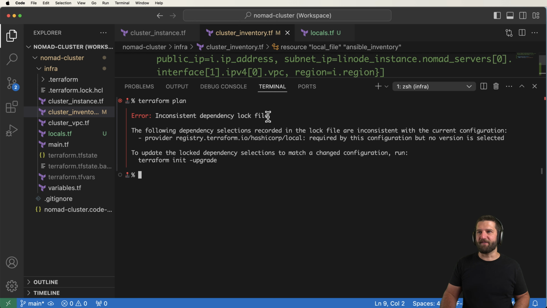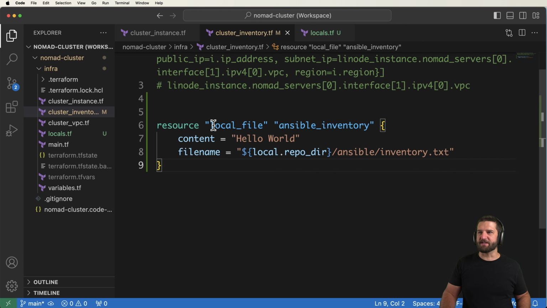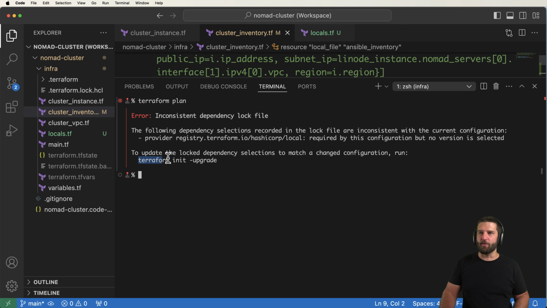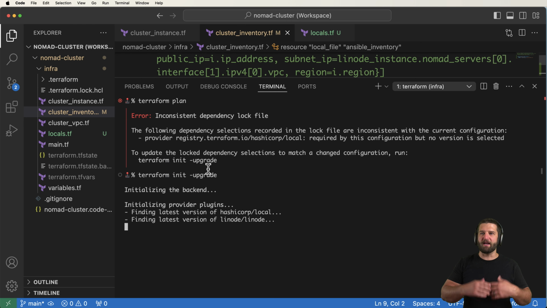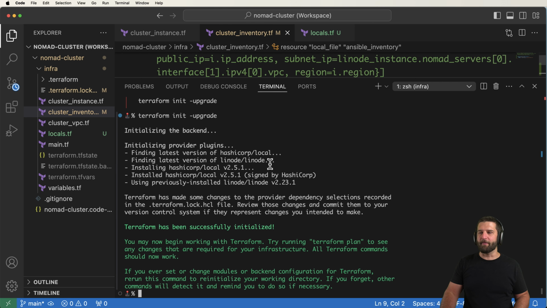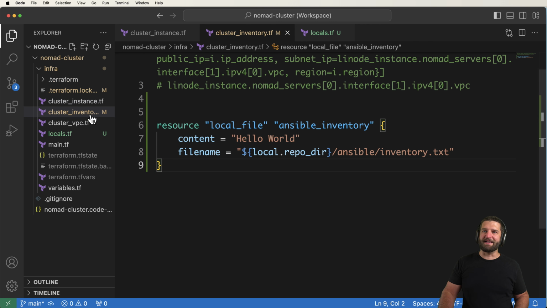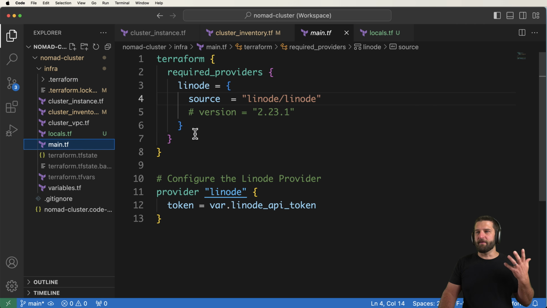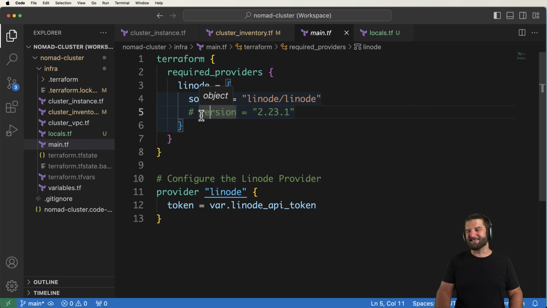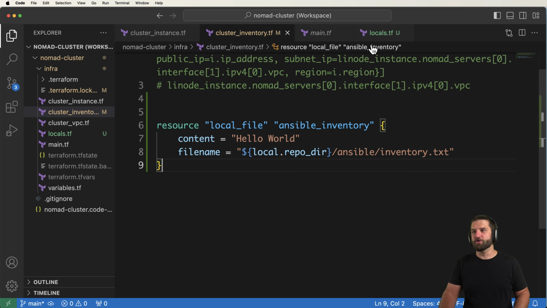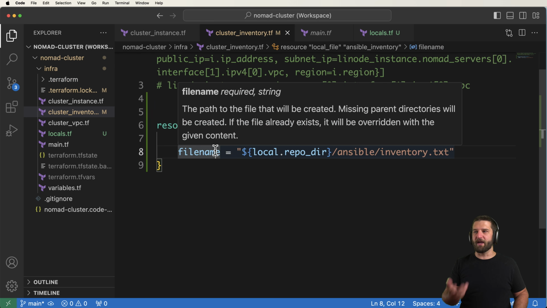Inconsistent dependency lock file. The reason this happened is because I brought in a new resource, one that I haven't used yet. So this is where you do terraform init again, but this time we use -upgrade. This will allow for that local file management to come in. So basically anytime you add in a new provider that you'd want to use, you need to use that upgrade. If you use a built-in module that Terraform has that's not necessarily available, then you also use that upgrade. So in this case, this local file resource was not available yet, so we had to upgrade it.